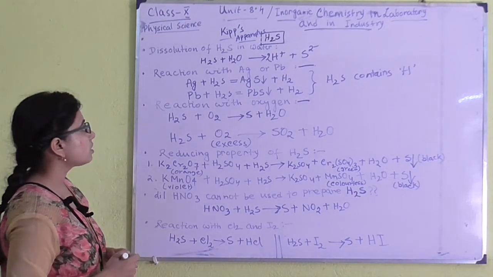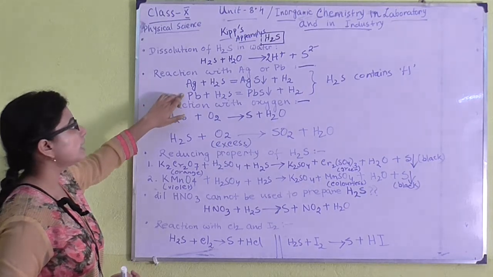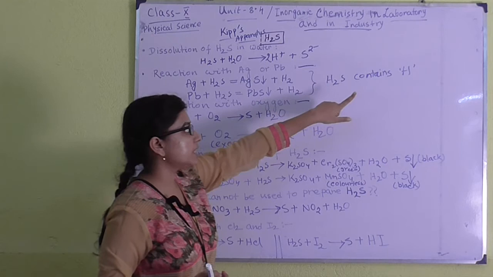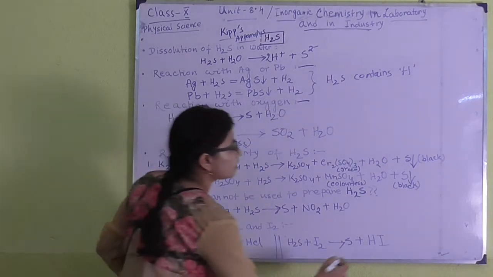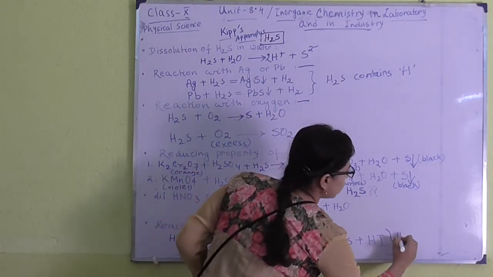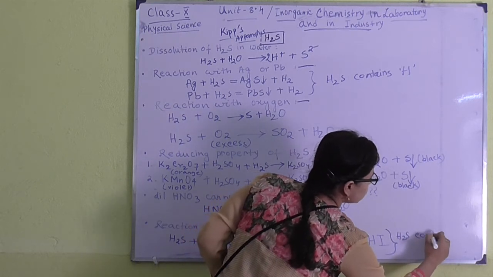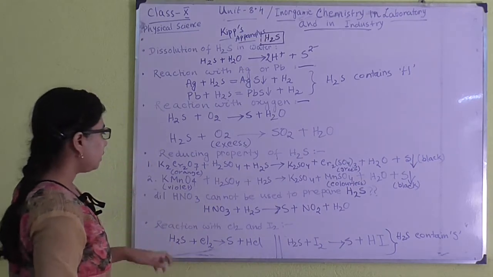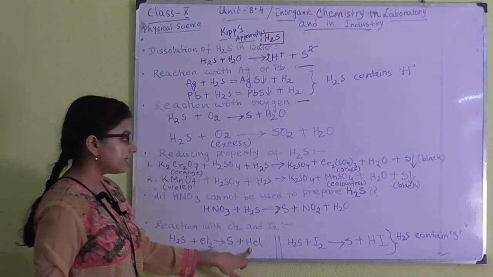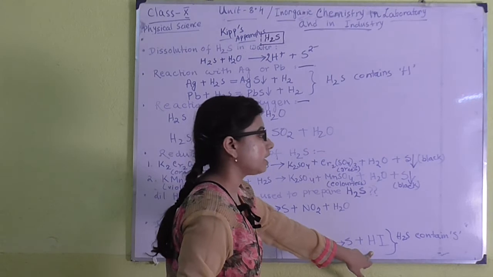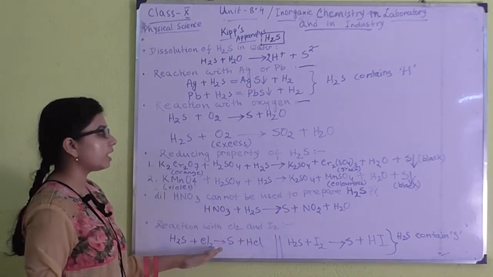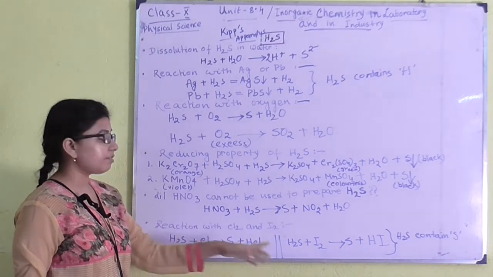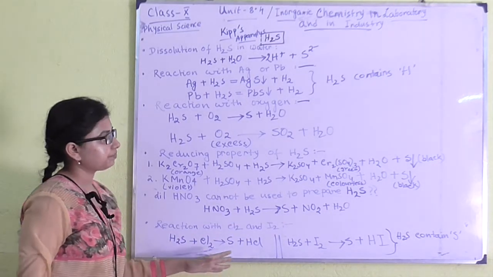In a previous reaction, the reaction with silver and lead, you can see that H2S contains hydrogen, and in these two reactions you can prove that H2S contains sulfur. If you use chlorine, you will get HCl. If you use iodine, you will get HI. But for both cases, we get the common thing, that is sulfur. That is why we can say H2S contains sulfur from these two reactions.